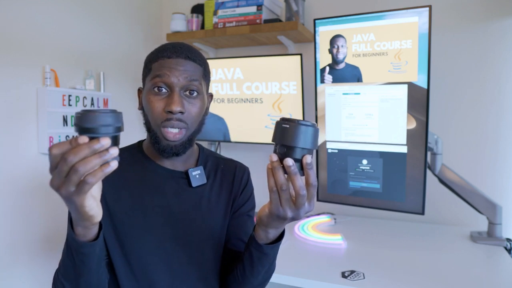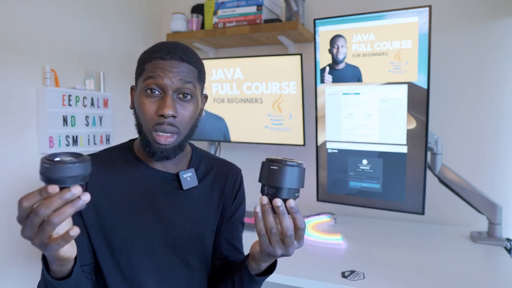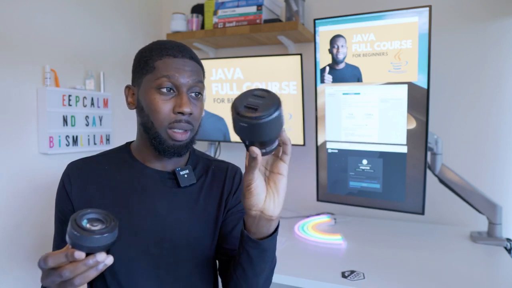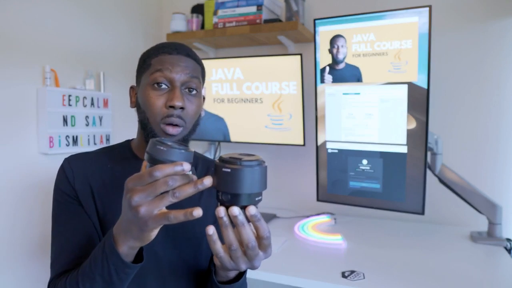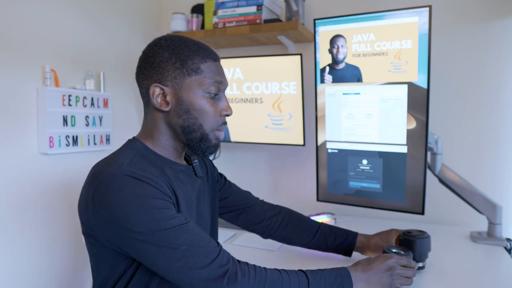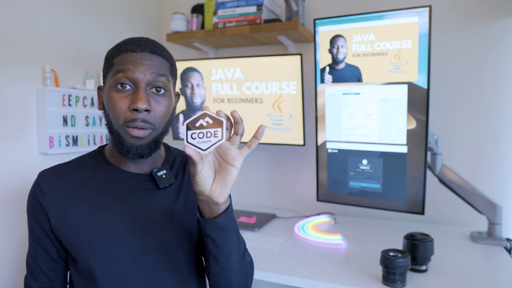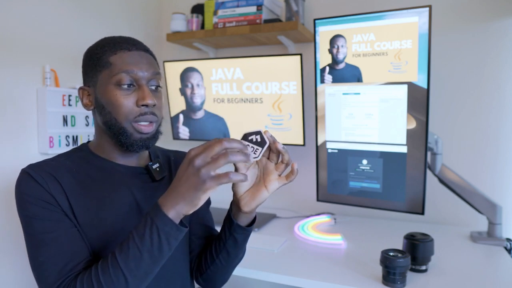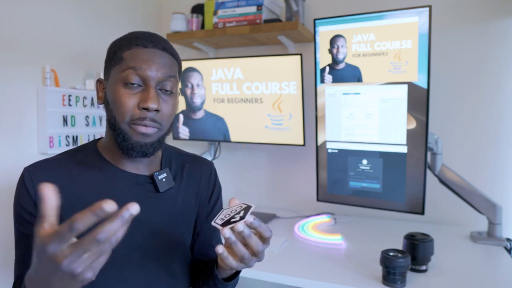So this is what an object is. An object is literally anything that you can think of in the real world. Here we have a lens, so this is the actual object. What creates these objects are the actual classes or blueprints. The same with, for example, this sticker. You could literally represent this in code. You could say, for example, the color, the text, and so on and so forth.